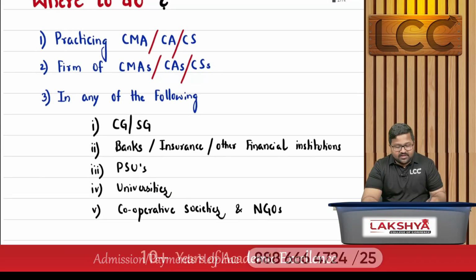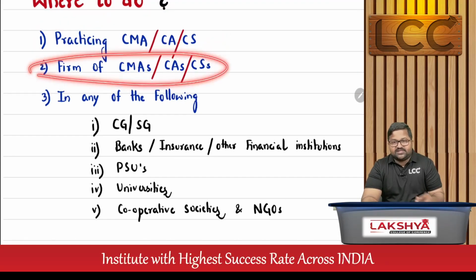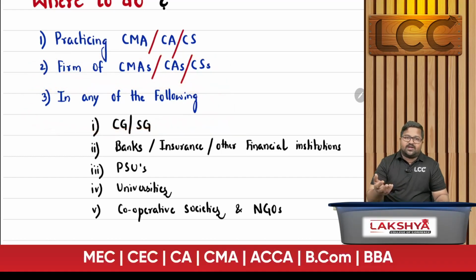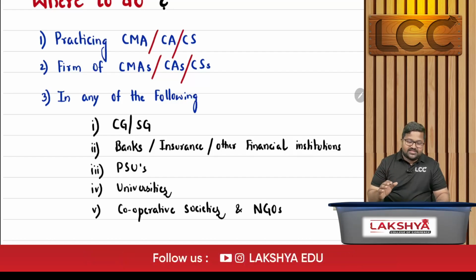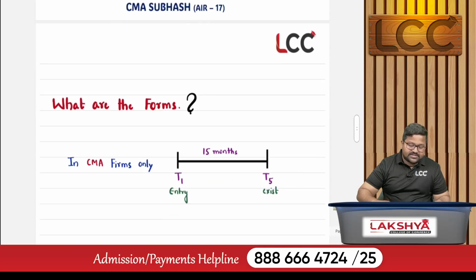Of these 3 areas, the first one is individual CMA, CS or CA, and the second one is firm, that is practicing firm, and the last one is organizations. There are 5 subcategories. Okay, these are the areas where you can work. Okay, and now what are the forms to be submitted?